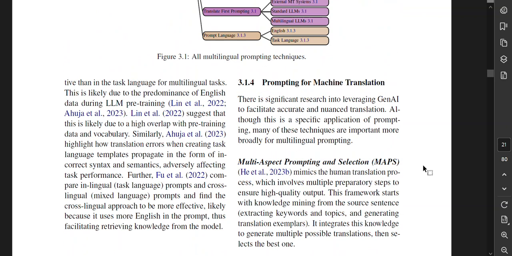There is, prompting for machine translation. There's significant research into leveraging Gen AI to facilitate accurate and nuanced translation.